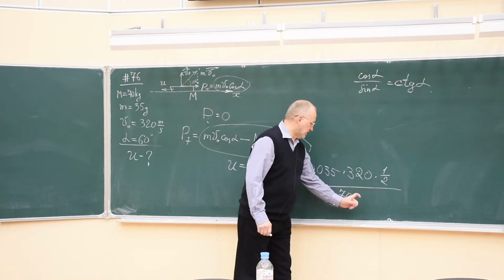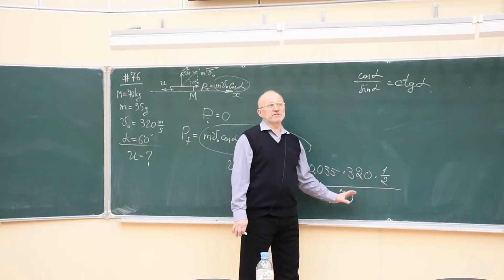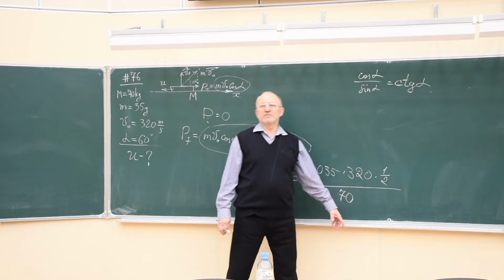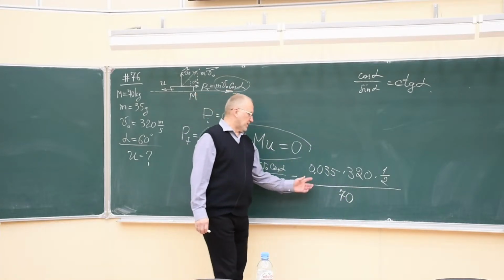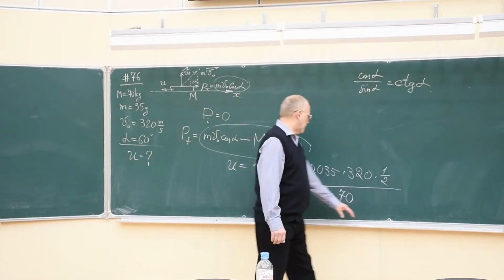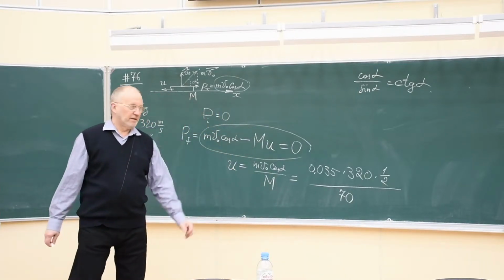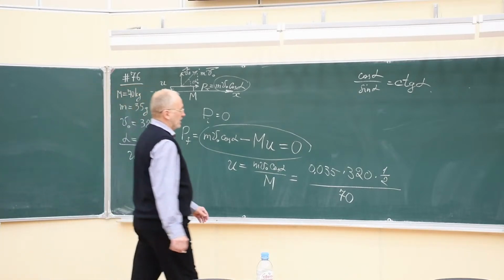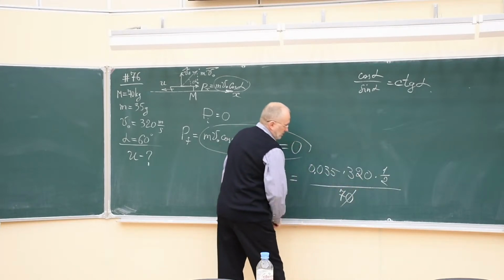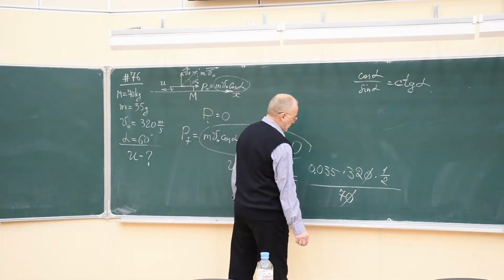Everywhere I omit the units of measurement because all the units are taken in the international system. Kilograms, meters, seconds, everywhere. International system. So the final answer will also be obtained in the international system. The velocity in the international system is meters per second, surely. So we have to calculate. You don't use a calculator for such simple formulas. Note that we can divide by 10 and cancel 0.